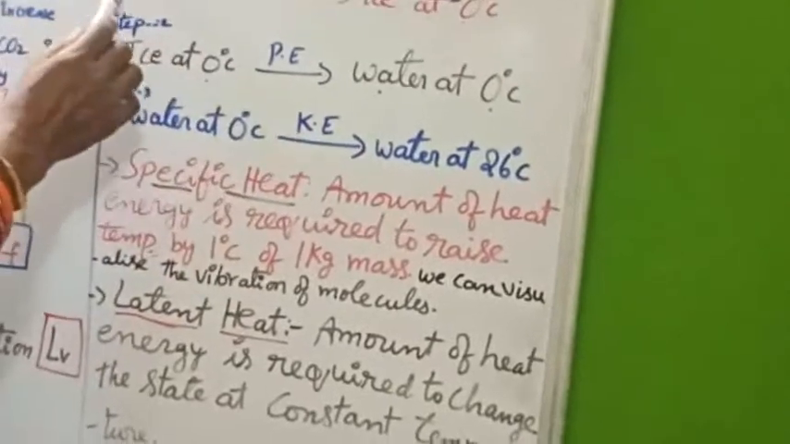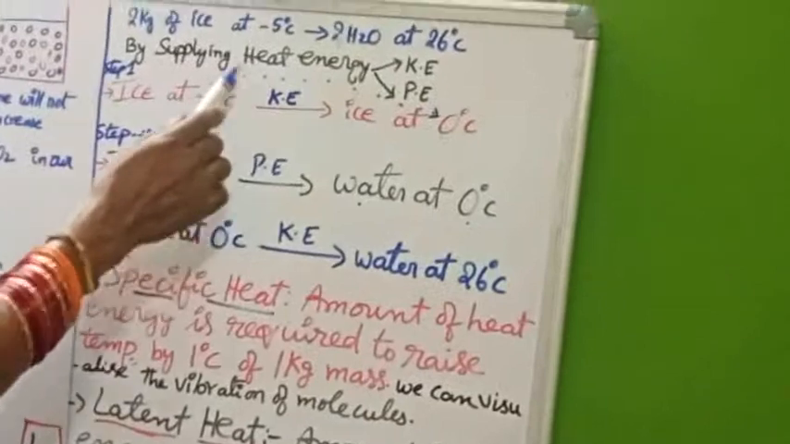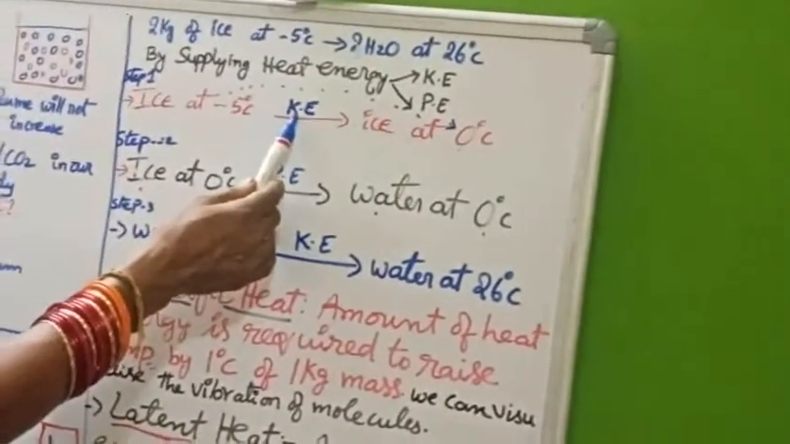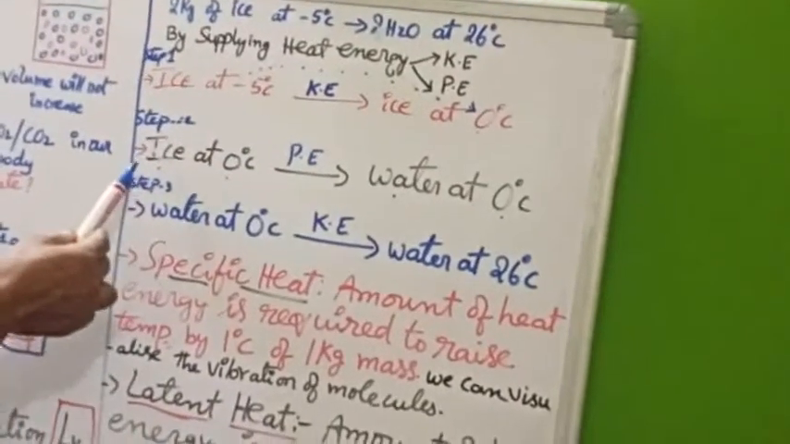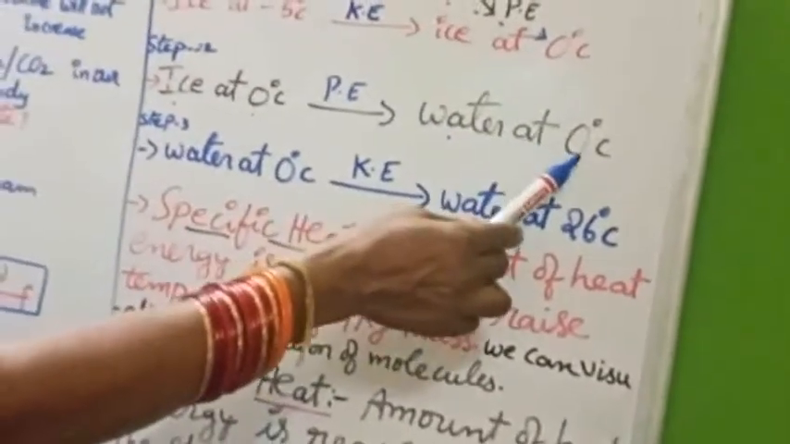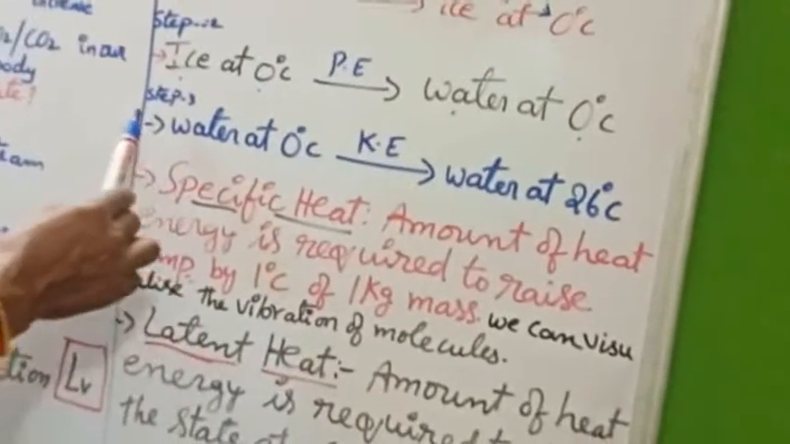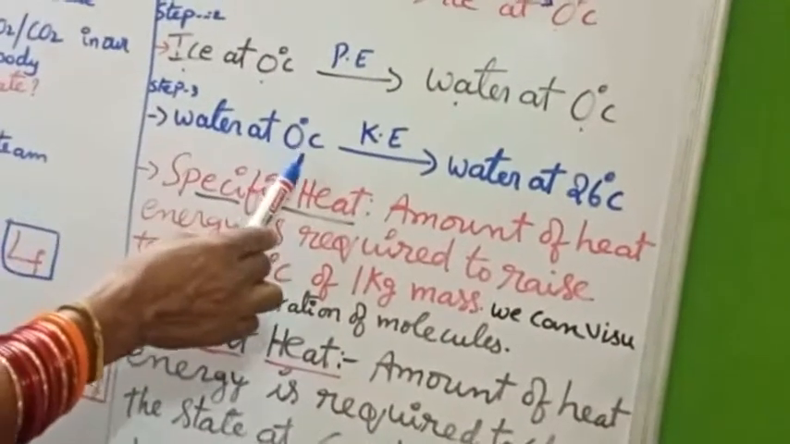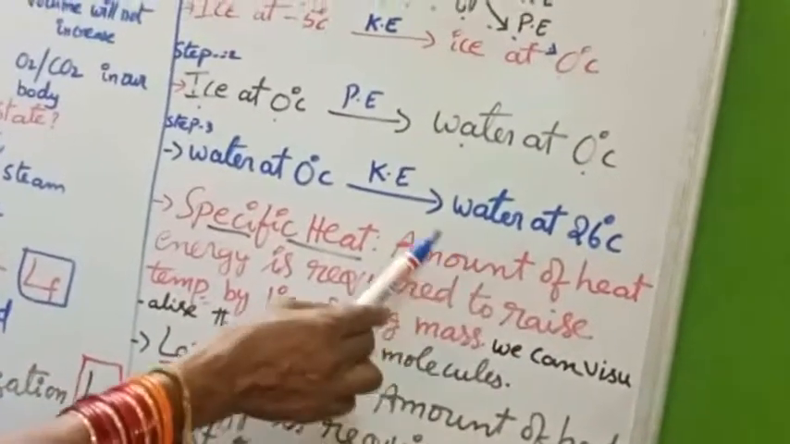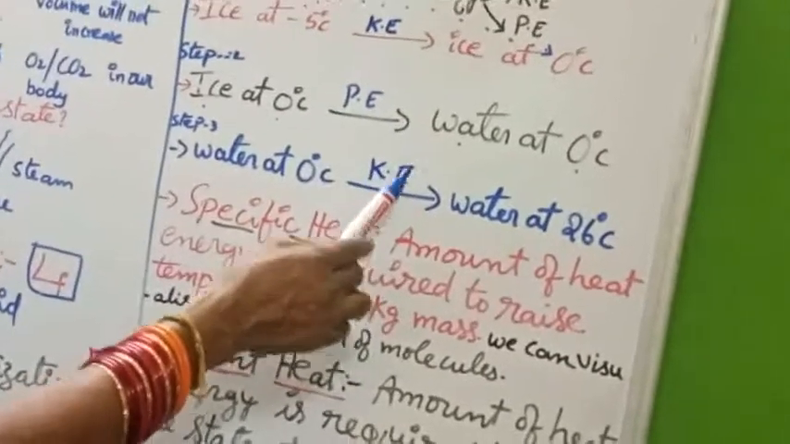So, in step 1, once again, ice at minus 5 degrees is raised to ice at 0 degrees Celsius; it requires kinetic energy. In step 2, ice at 0 degrees Celsius is converted into water at 0 degrees Celsius; potential energy is utilized. And in step 3, water at 0 degrees Celsius is converted into water at 26 degrees Celsius; here again kinetic energy is used.